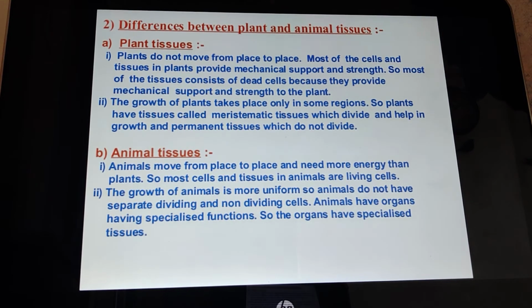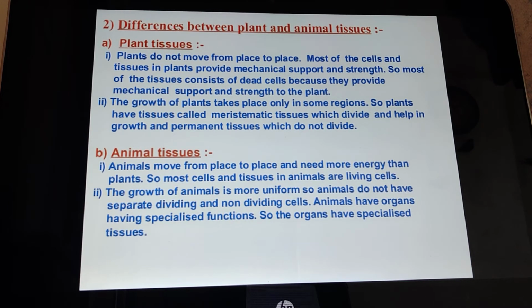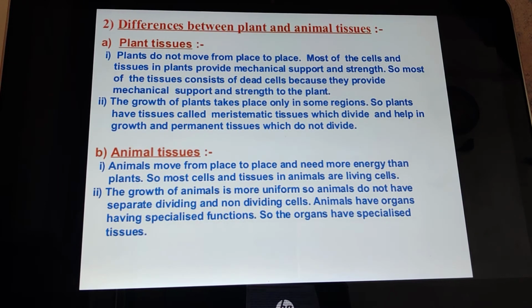No. The tissues present in animals are different from the plant tissues. Here we'll see the difference between plant and animal tissues. Now we'll see how they are different.